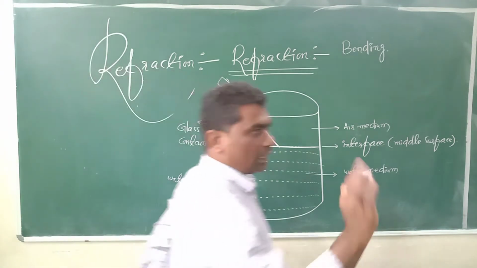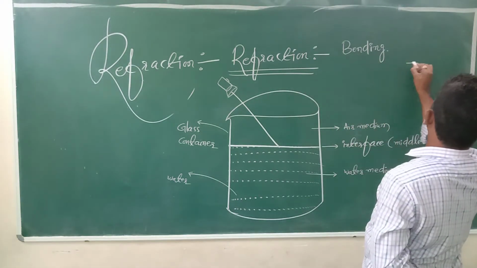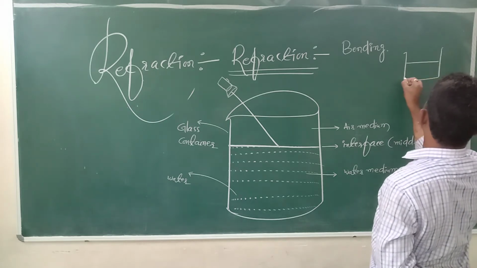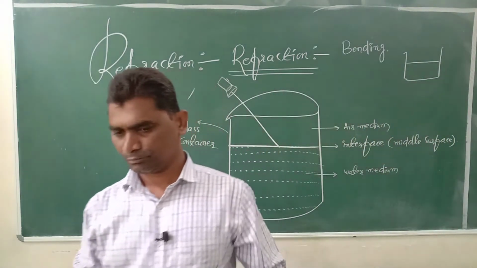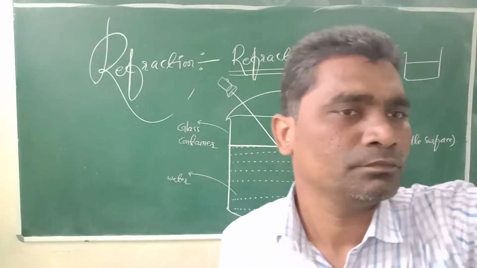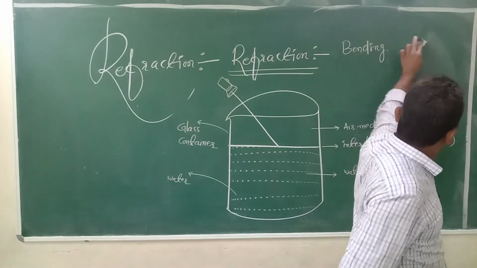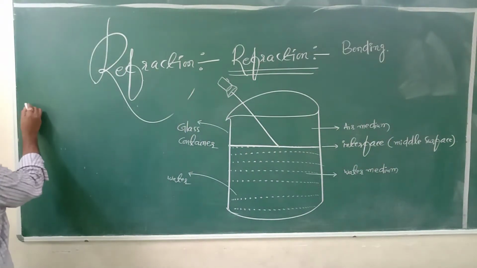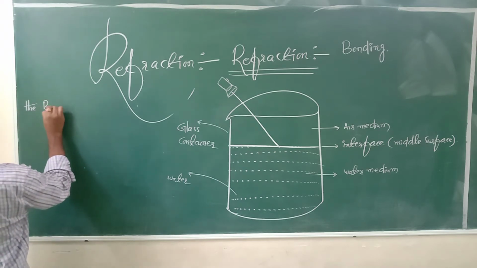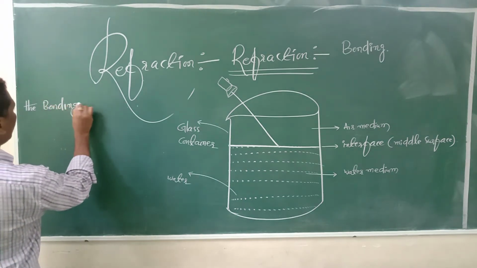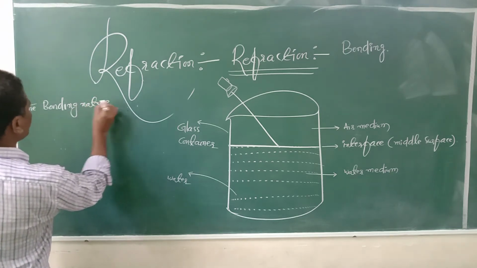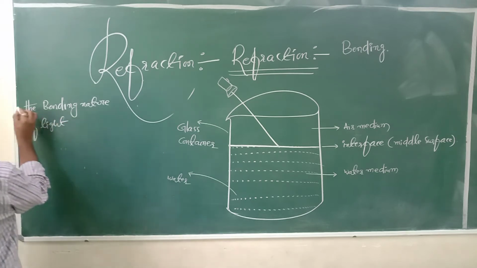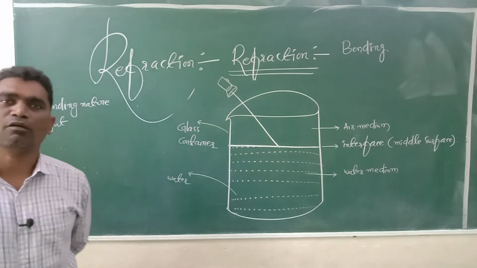So in simple language, the bending nature of light is called refraction.